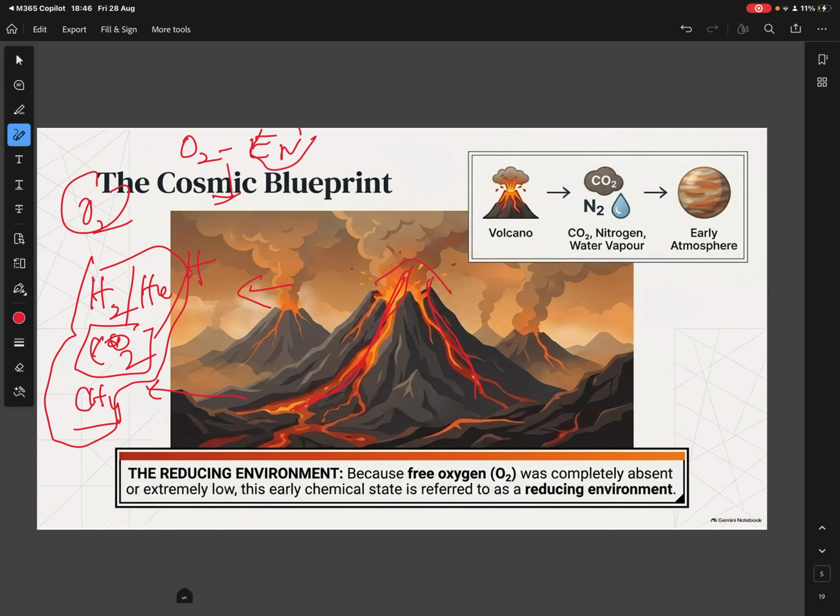Whenever oxygen is there, it interacts with the other molecules, breaks their bonds and forms new bonds. Because of this, we don't see the formation of new compounds when oxygen is present. Since oxygen was absent, completely not in the free form, new compounds were formed during the early period of the Earth.